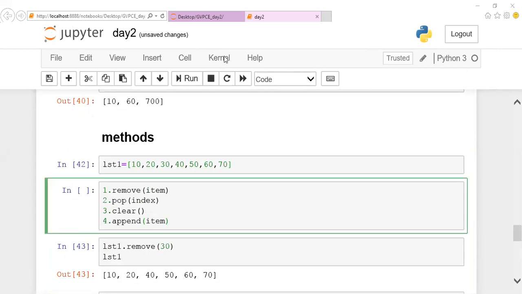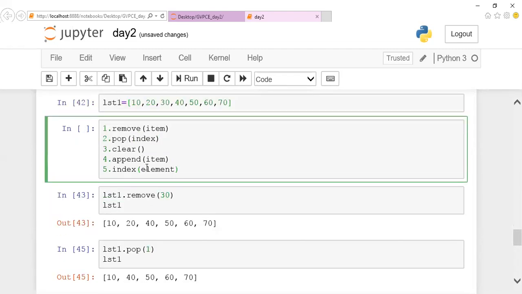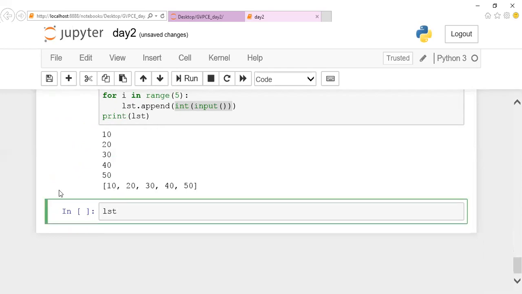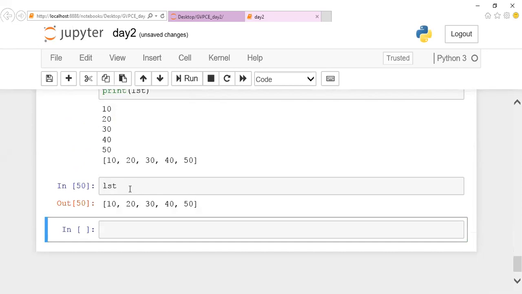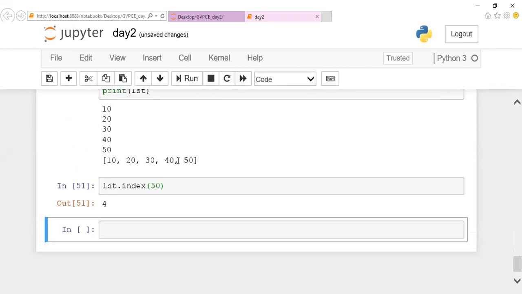And next one is index. If we want to know the index of one particular element, if I don't know the index position of the particular element, I want to find where the element is. In those cases, I can mention index of element. For example, if I mention list, you know that this particular list has 10, 20, 30, 40. I want to know the index position of this particular 50. Then I can mention index of 50. It gives the index position of 50, that is 4. Like this we can mention it.